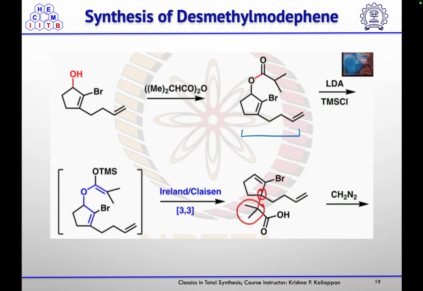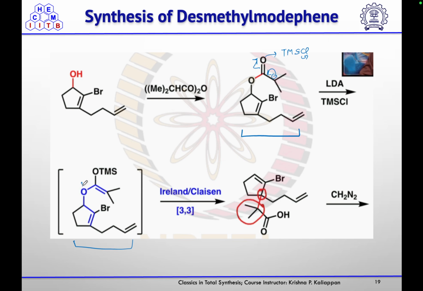product. Now, for the formation of the substrate for the Ireland-Claisen condensation, they wanted to introduce one more double bond. For that purpose, they treated it with LDA, so it will abstract the proton from here, and the enolate that was formed, they quenched using TMSCl. So they got this product.